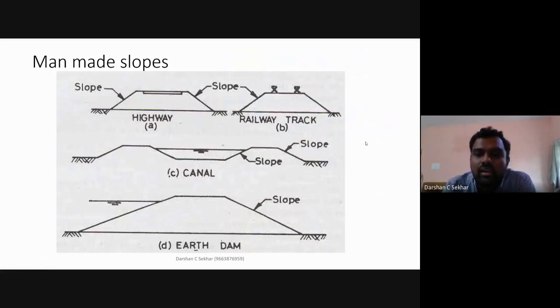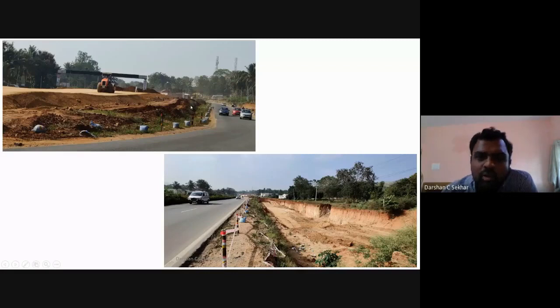Man-made slopes, in the sense, suppose I want to build a highway embankment or a railway embankment. Again, it is made up of soil particles, soil aggregates. So I have to get some soil from somewhere else, put that soil in place, compact it, make it into layers, and then make it an embankment. What will happen if it is a highway or railway embankment? Again, this is a photo which I have taken of the Bangalore-Mysore highway. There is an extension to a 6-lane road now. So this is an embankment, an earthen embankment.